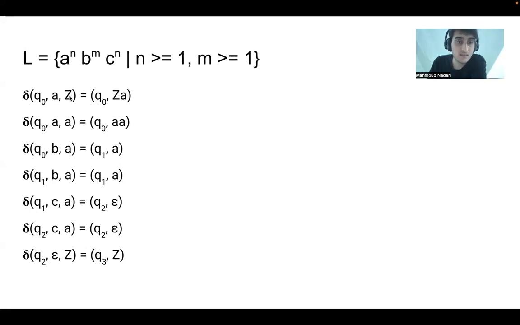Let's take a look. We are stacking the A's here. If B is coming, we don't care. We go to the Q1 state, which is for managing the B's, and we keep our stack unchanged. In Q1, if B is coming again, we don't touch our stack. And if the B's are finished and C is coming, we go to Q2 and pop one of our A's because the number of A's and C's are similar. So in Q2, if we see any C and we have A in our stack, we pop it until nothing is coming and our stack is empty.